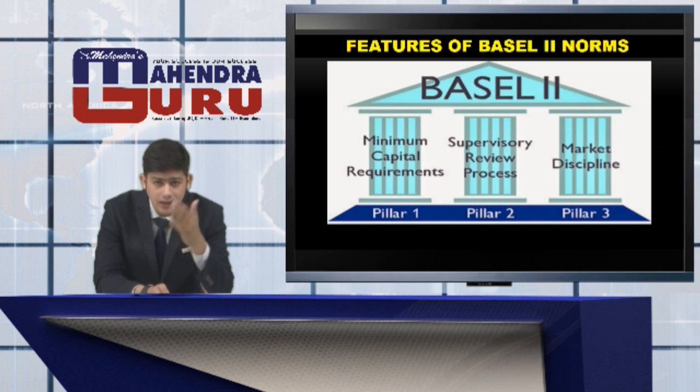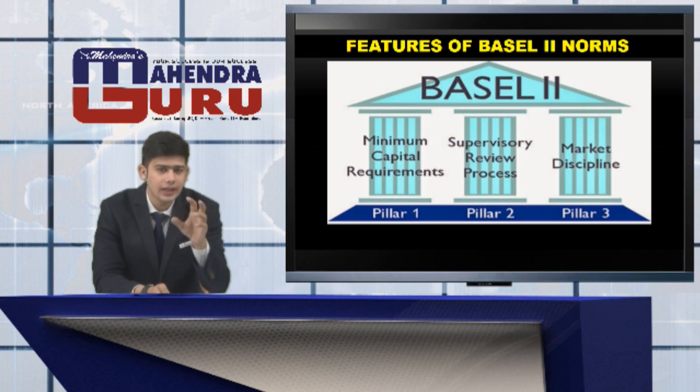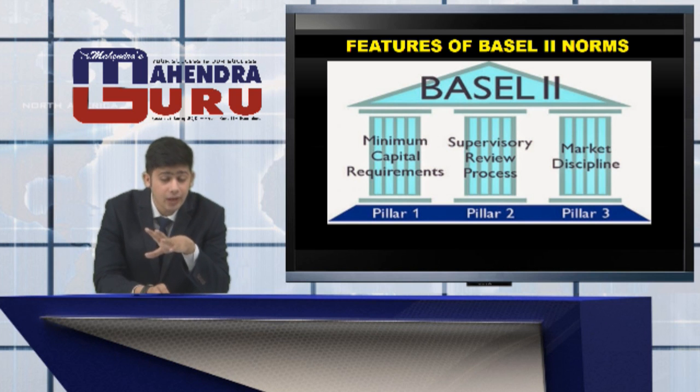Then we had two other pillars in Basel II. The supervisory review process had three risks. Number one, credit risk. Number two, market risk. And number three, operation risk. In the credit risk, a bank used to provide loans and advances. The risk on these sorts of activities was encompassed in the credit risk. Then we had the operation risk. In this part, the bank employees' salary and the capital invested in the land acquired for the bank operations were covered. And the third was the market risk.